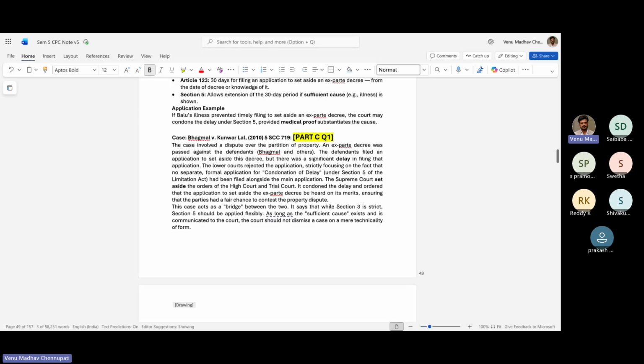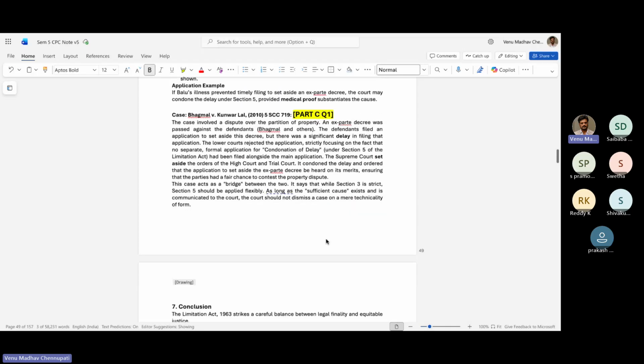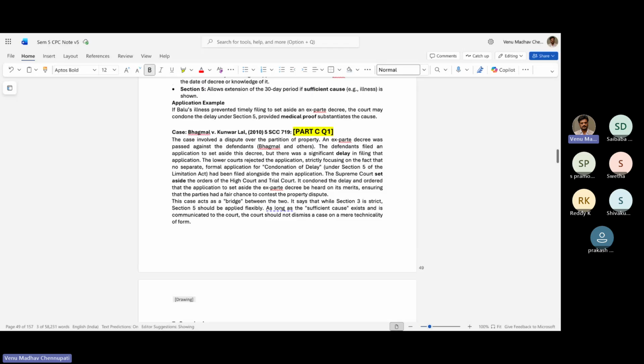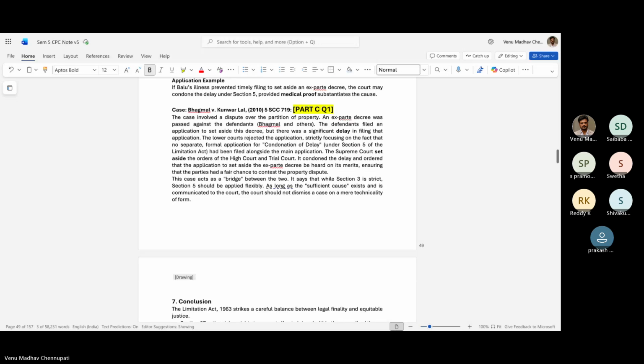The Supreme Court set aside the orders of the High Court and the trial court. It condoned the delay and ordered the application to set aside the ex parte decree to be heard on merits, ensuring that the parties had a fair chance to contest the property dispute. సో ఏంటంటే స్ట్రిక్ట్లీ యాజ్ పర్ ద రూల్స్ ట్రయల్ కోర్టు, హైకోర్టు సెడ్ ఆయన కండోన్ డిలే వేయలేదు కాబట్టి ఎక్స్ పార్టీ ఈజ్ వ్యాలిడ్ అన్నారు. బట్ సుప్రీం కోర్ట్ సెడ్ వై డోంట్ యూ హియర్ ద మెరిట్స్ ఆఫ్ ద కేస్ అండ్ యాక్సెప్టెడ్ ద కండోన్ ఆఫ్ డిలే అనమాట.